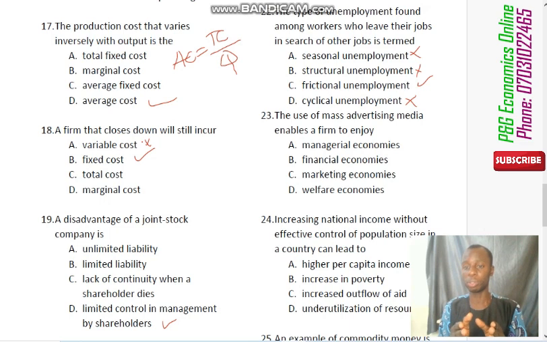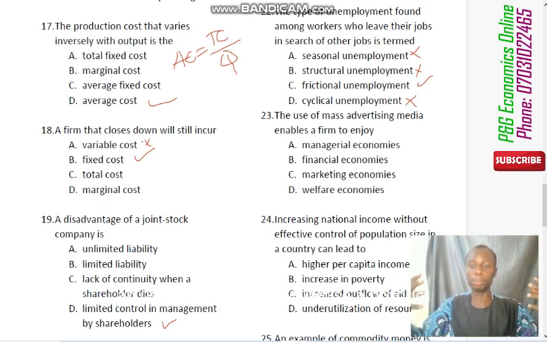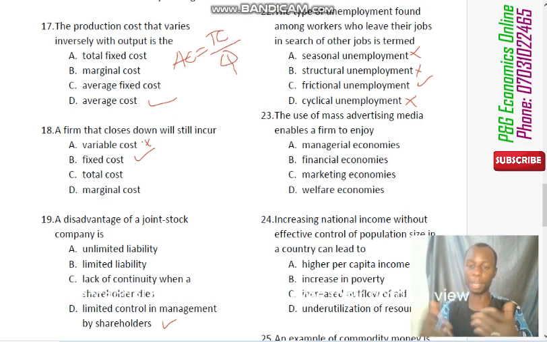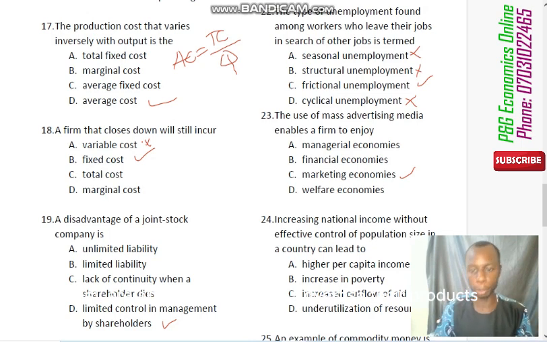Now, this one we are talking about is the internal economies of scale, in which big firms, because they have the capital resources, are able to use big media to advertise their product, and that makes their product well received by potential buyers, and easily sold in the market. So that is marketing economy, they are able to market or advertise their products.